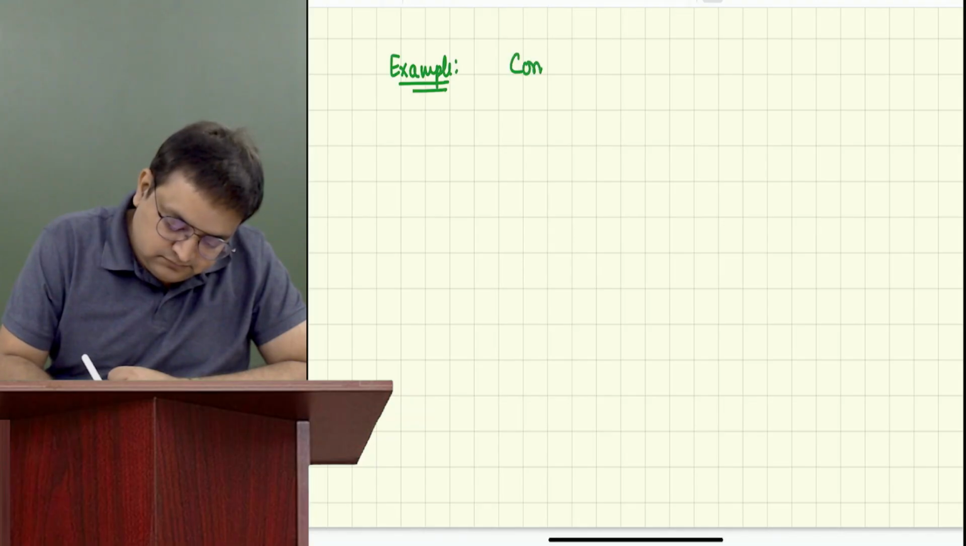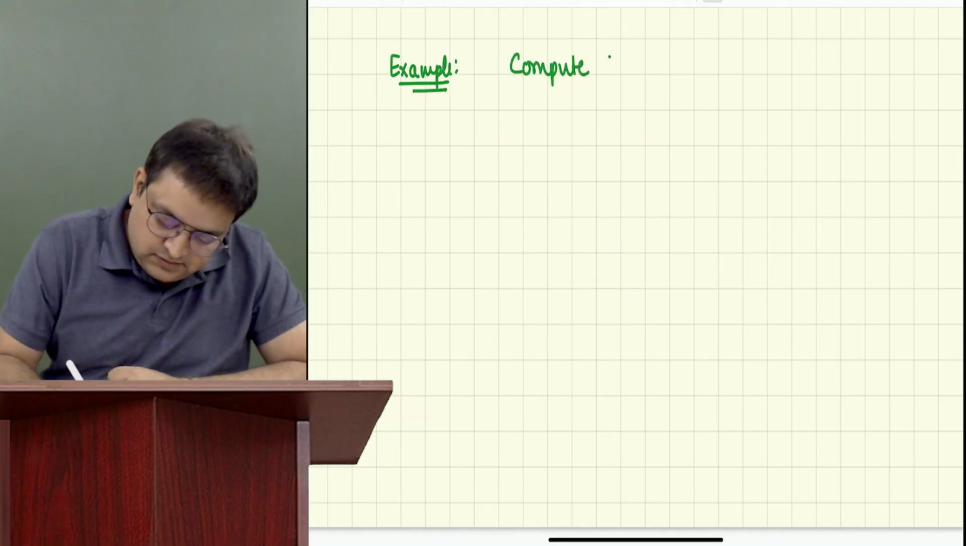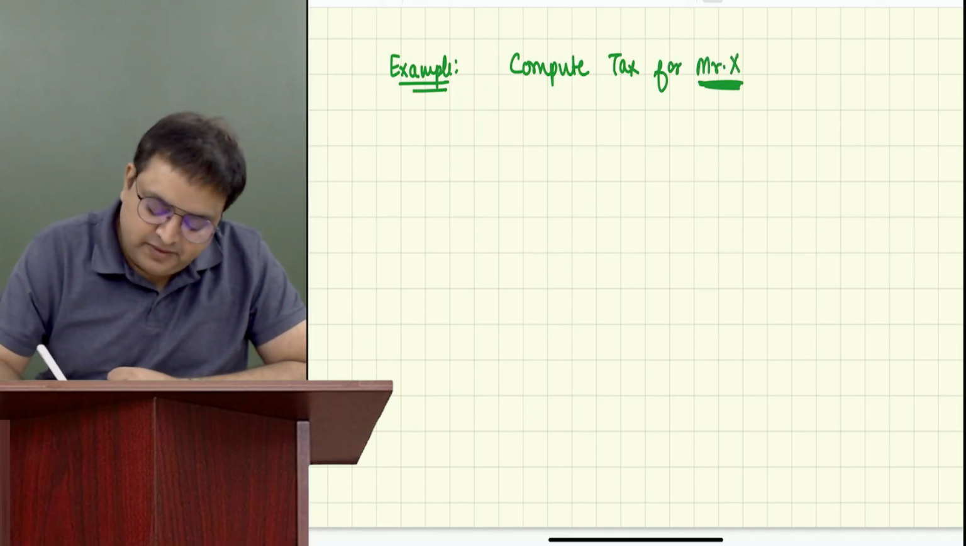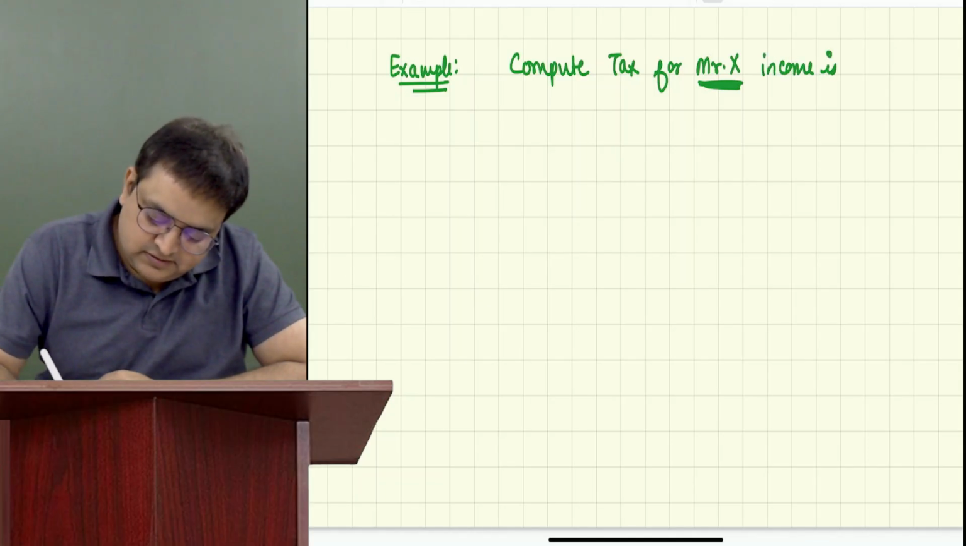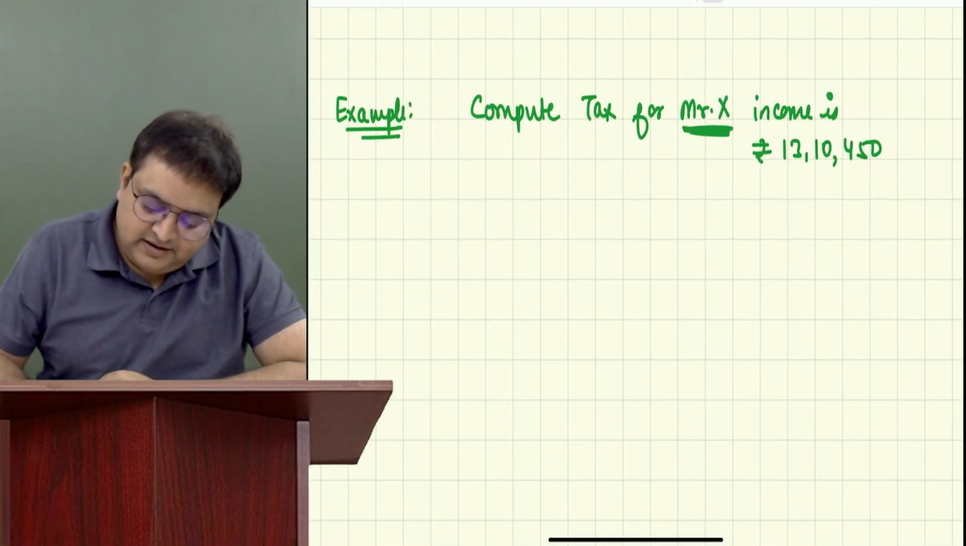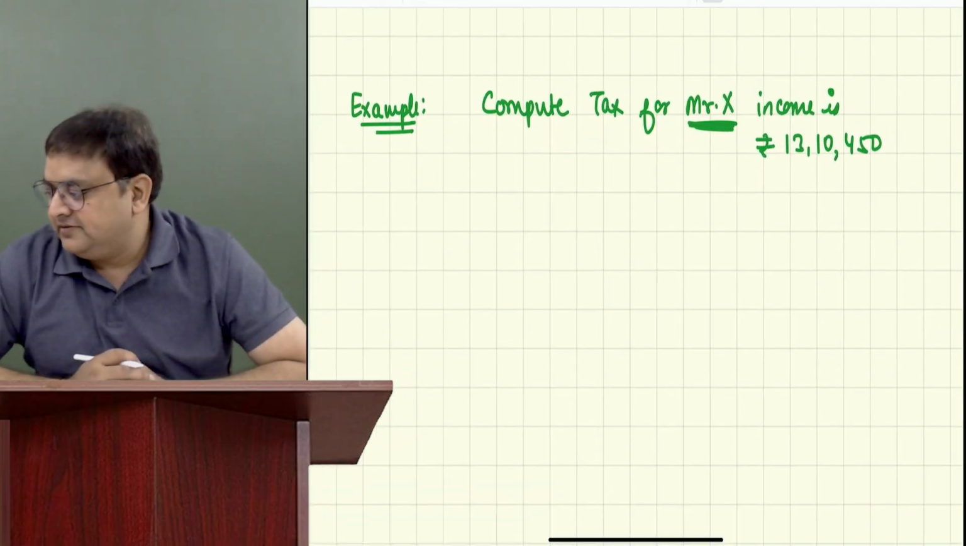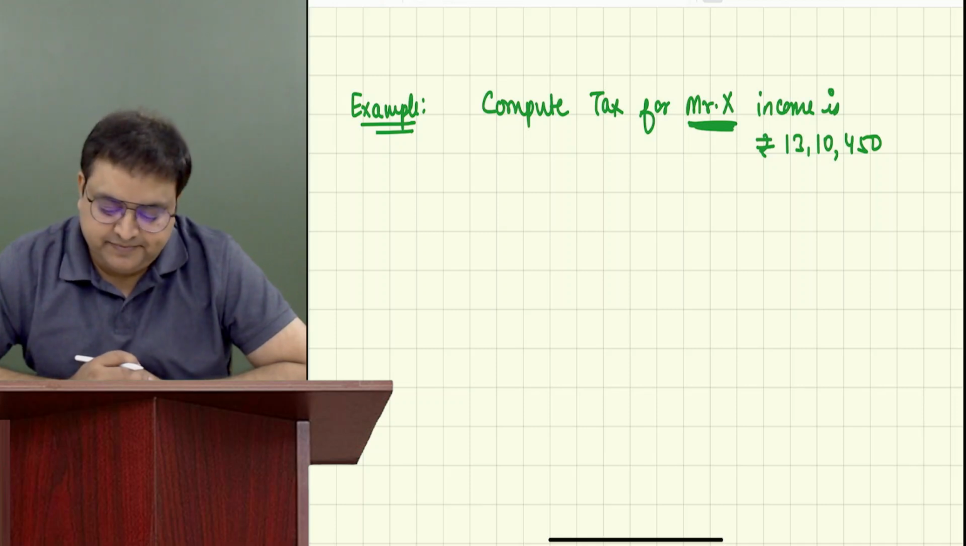Compute tax for Mr. X. Mr. X is an individual. Income is 13,10,450 rupees. Guys, his income is 13,10,450 rupees. Quickly tell me the answer.